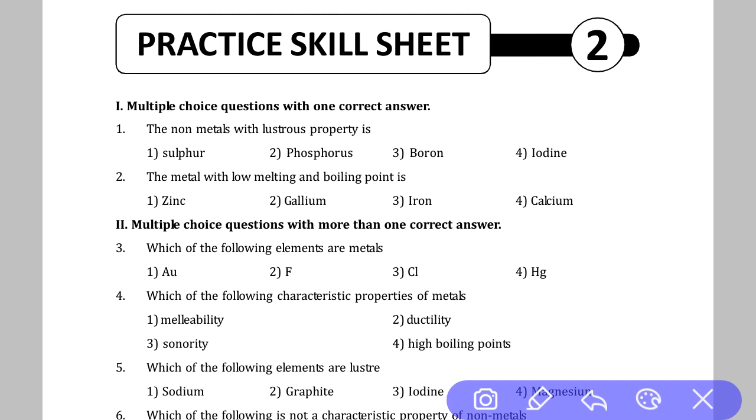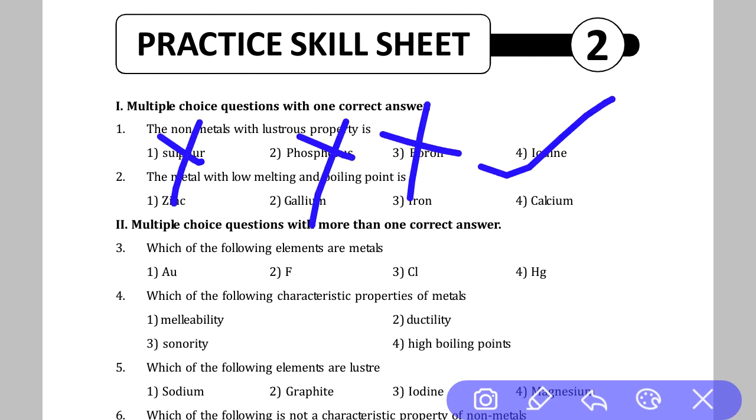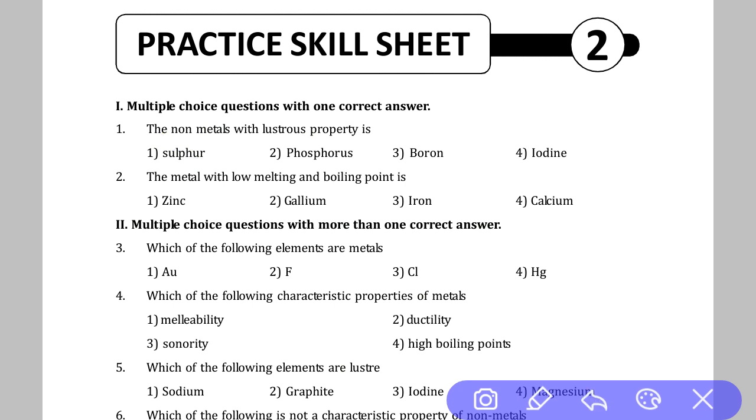Today I solve some questions about metals and non-metals. Our first question is a multiple choice question with one correct answer: the non-metal with lustrous property. You know that the lustrous non-metals are diamond and iodine. So not sulfur, not phosphorus, not boron. The answer is iodine, option number 4. The first question's answer is iodine.